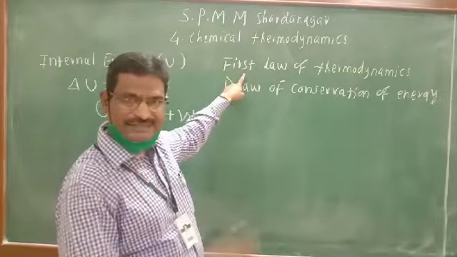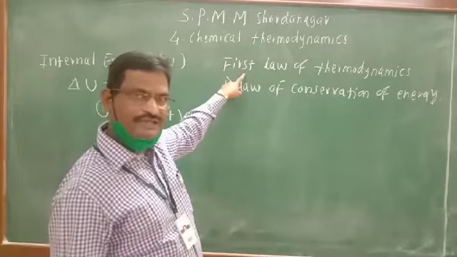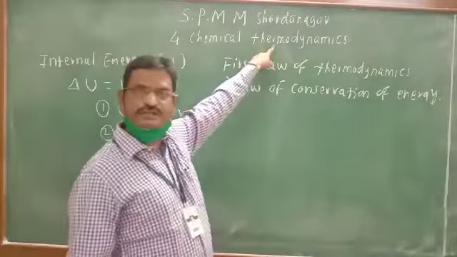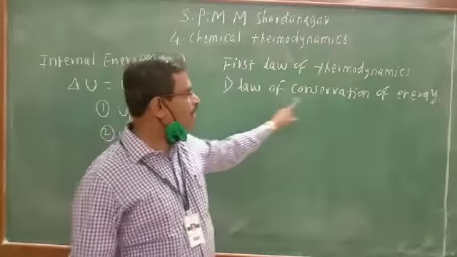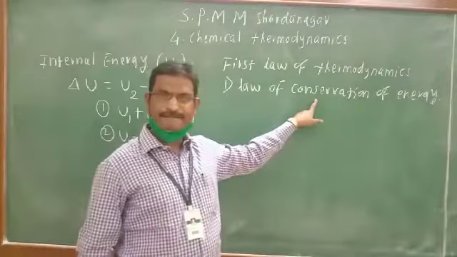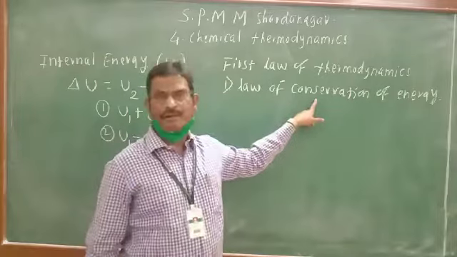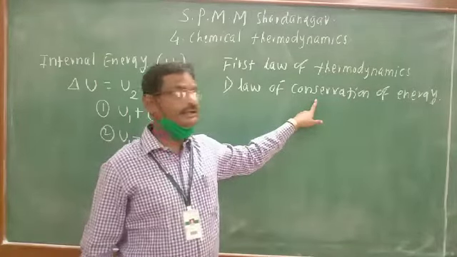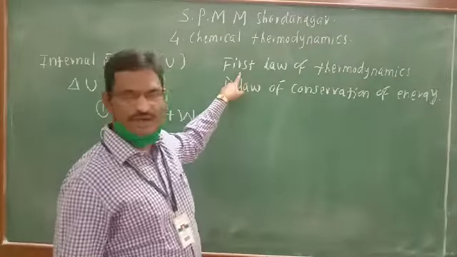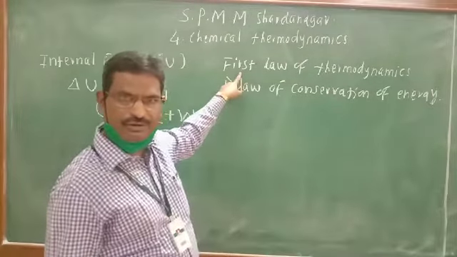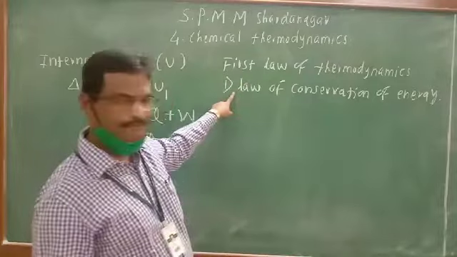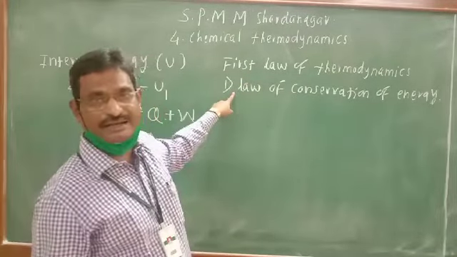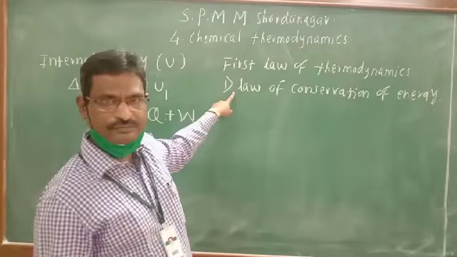At the start of this chapter, we have seen that chemical thermodynamics deals with the study of the law of conservation of energy. So the statement of the law of conservation of energy is the statement of the first law of thermodynamics. Therefore, the first law of thermodynamics is stated as energy can neither be created nor destroyed.